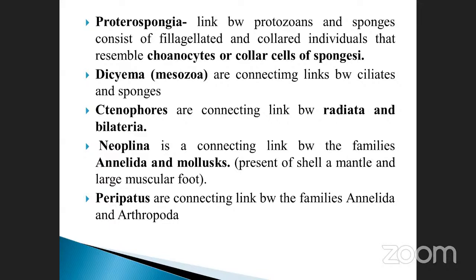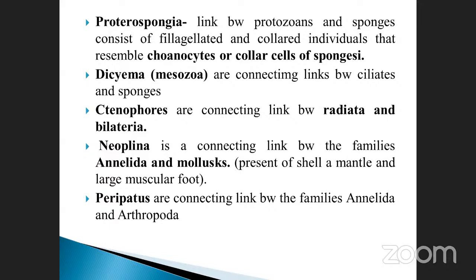When you study animal classification, Spongia, otherwise called Porifera, we can study what is meant by choanocytes. Choanocytes are the cells present in the sponges. They look like a flagella, just like needle-like structures, present in the sponge. That is called choanocytes. Similar to the bacteria, they have a flagella-like needle-like structure.